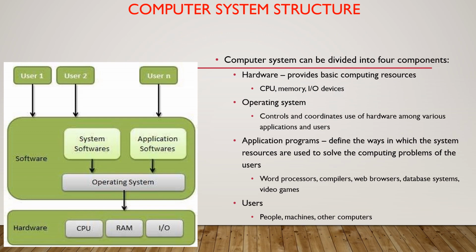Next, computer system structure or components of the computer system. There are four components: hardware, operating system, application programs, and users. Hardware provides the computing resources like CPU, memory, and I/O devices. Operating system controls and coordinates the use of hardware among various application programs and users. Application programs solve the computing problems of the users, like word processors, compilers, web browsers, and database systems. Users may be people, machines, or other computers.